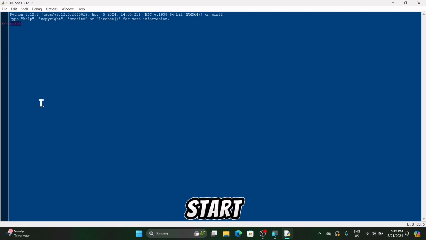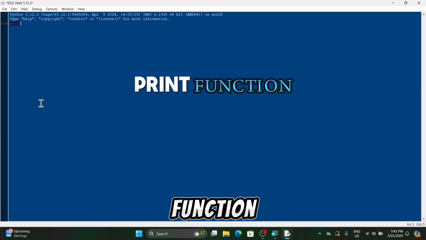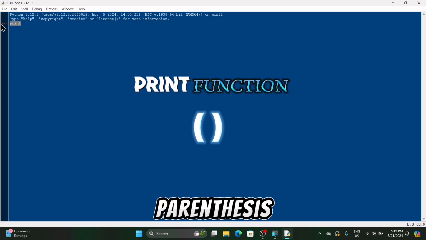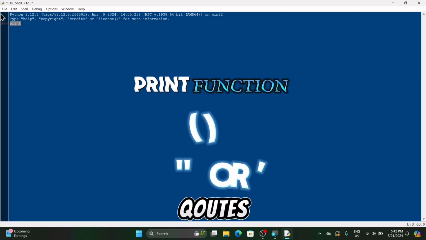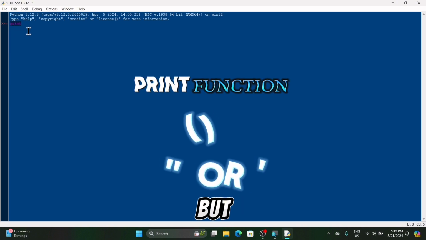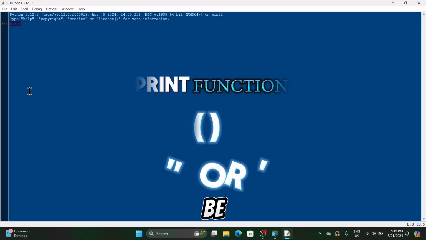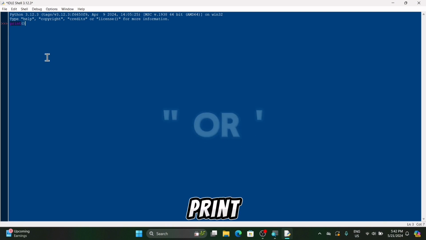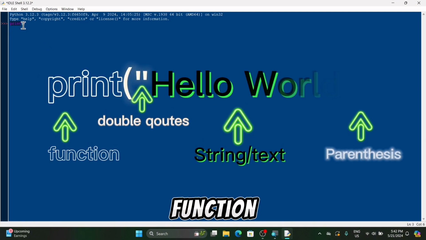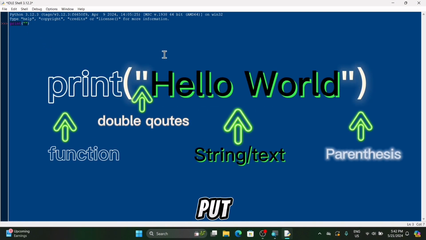So let's start. The first thing I want to teach you is the print function. The print function works with parentheses and double quotes or single quotes, but in this tutorial I'll be using double quotes. After the print function, you should put in the parentheses, these two brackets, and the double quotes.